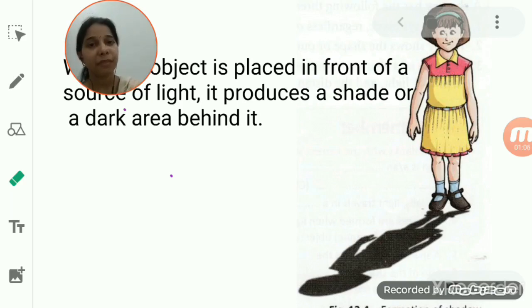We also studied the different characteristics of the pinhole camera, students. It always forms a real image of the object. Second, it always forms an inverted image. If suppose an object is AB, then the image will be formed as BA. So it forms a real image as well as an inverted image. Then if we see the color of the object, the color will remain the same. There will be no change in color after the formation of the image. It shows the same color as that of the object.